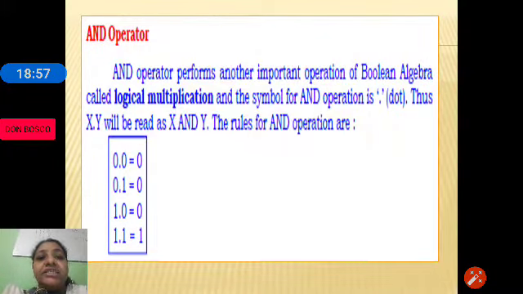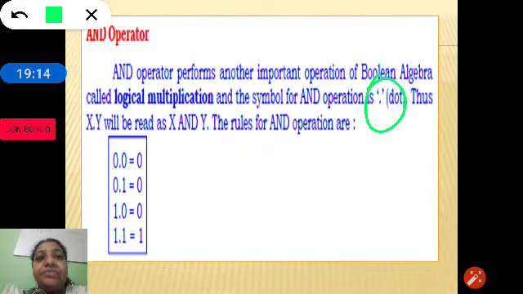Next, let us move on to the next basic operation of Boolean algebra, that is the AND operation. AND operation is also called logical multiplication, and it is represented with a dot operator.